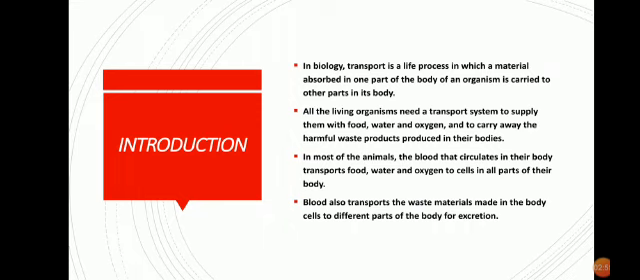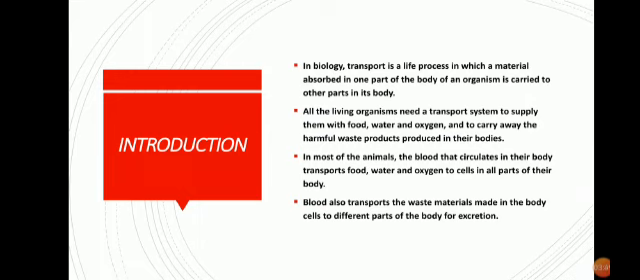We all know that the waste materials which are produced are harmful for our body and have to be removed from our body, right? So it is necessary that all living organisms have some means of transport for carrying materials from one part to another within the body, whether it is food, water, waste material or oxygen. All living organisms need a transport system to supply them with food, water and oxygen, and to carry away the harmful waste products produced in their bodies. Both animals and plants have their own transport system for transporting materials within their body.